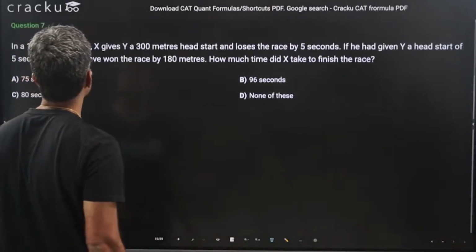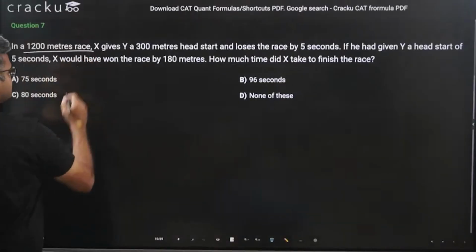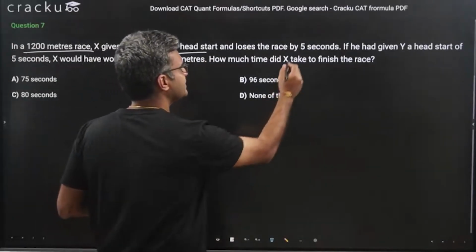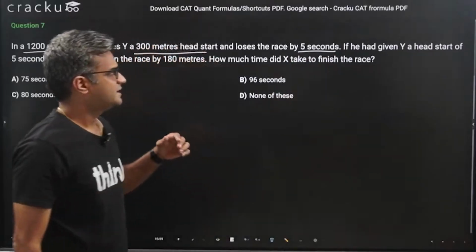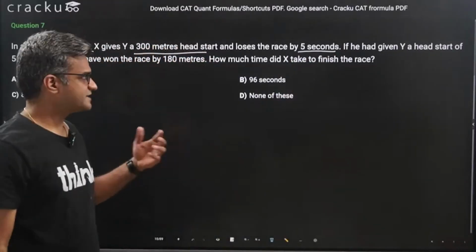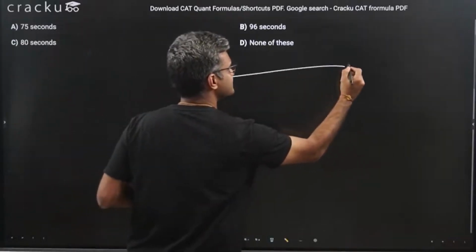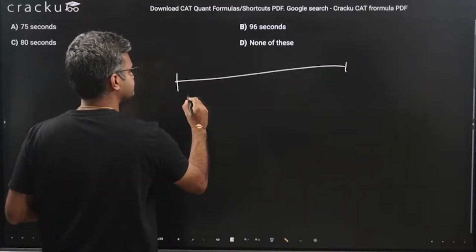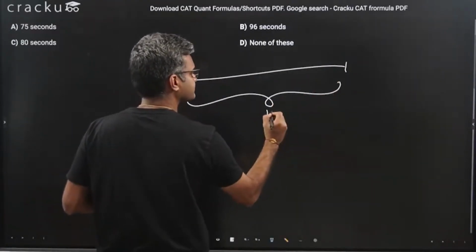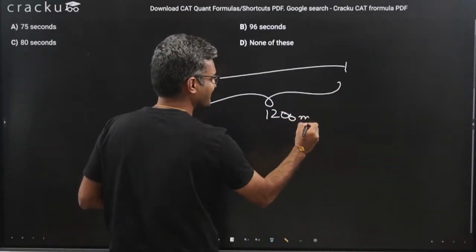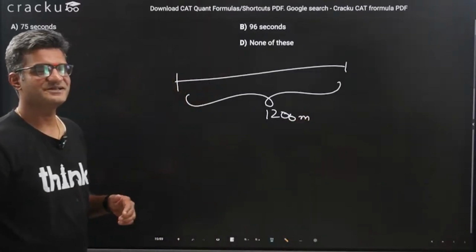Okay, let us solve this question. In a 1200-meter race, X gives Y a 300-meter head start and loses the race by 5 seconds. Let us try to use this and get an equation. So let us assume that this is 1200 meters.